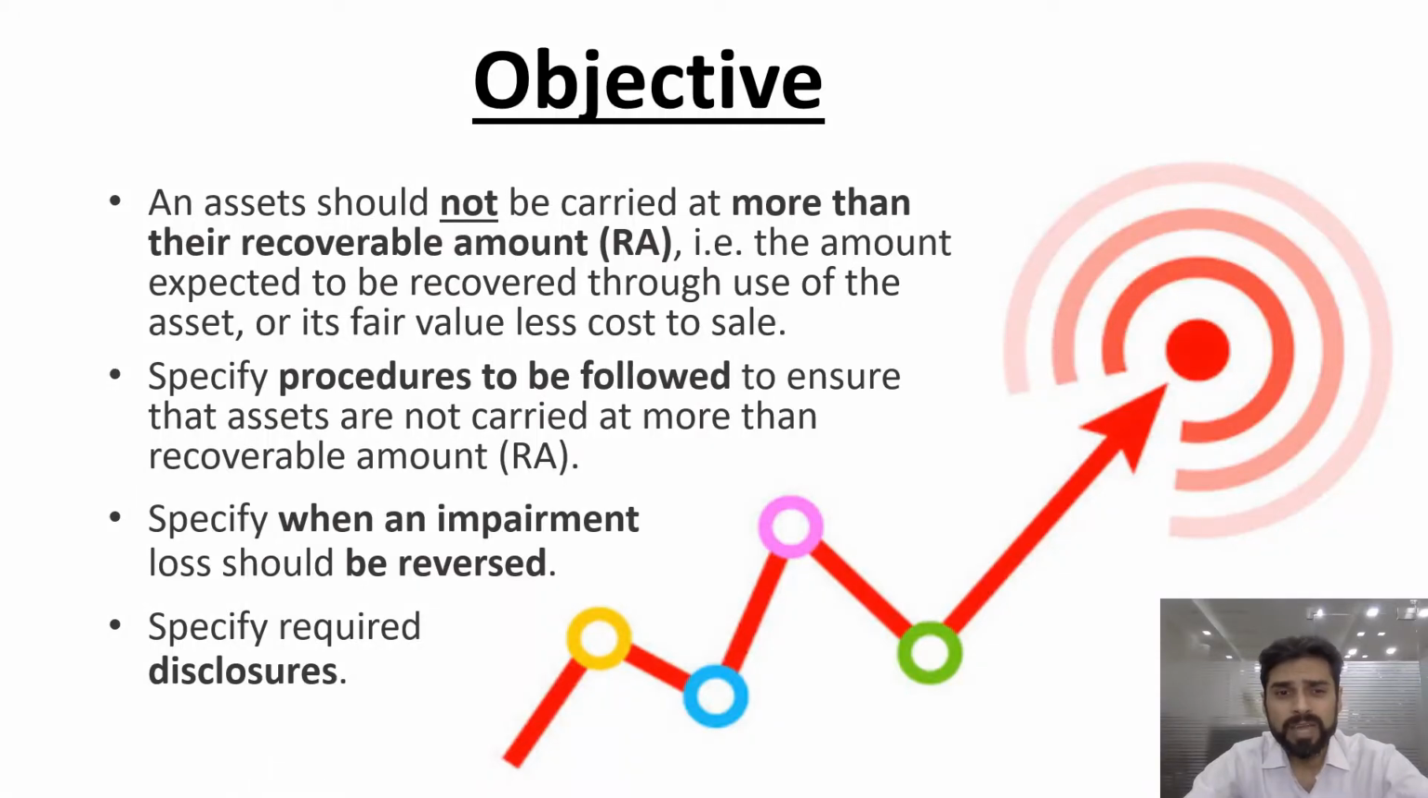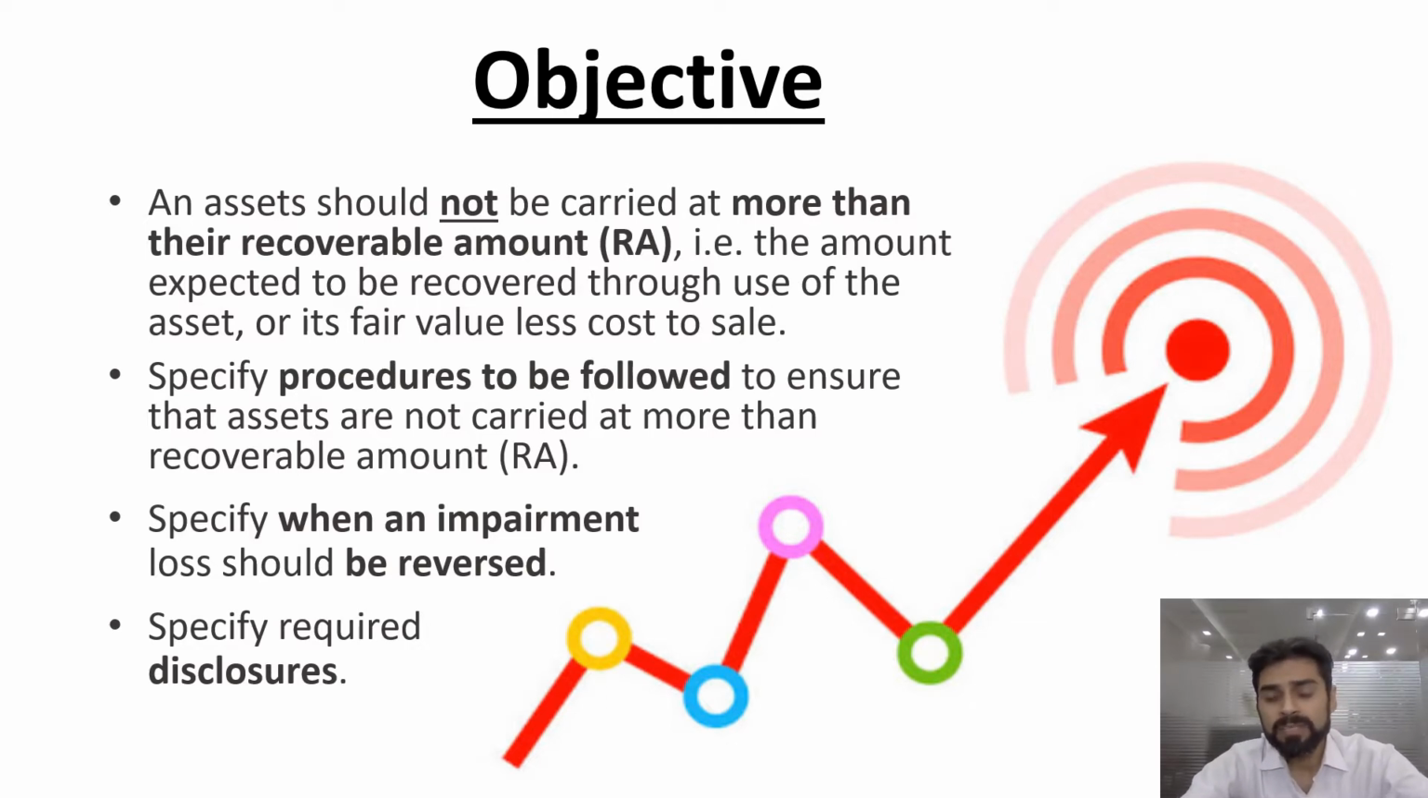The objective of this standard is to ensure that the assets are not carried at more than the recoverable amount. What is recoverable amount? Recoverable amount is the amount which you expect to recover from the use of an asset, or the fair value less cost to sell. So two items are there. One is the expected amount you would be able to recover by use of an asset, or the market value or the fair value less cost to sell of the asset. So the higher of the two will become the recoverable amount. If your asset is more than the recoverable amount, you will have to book an impairment.